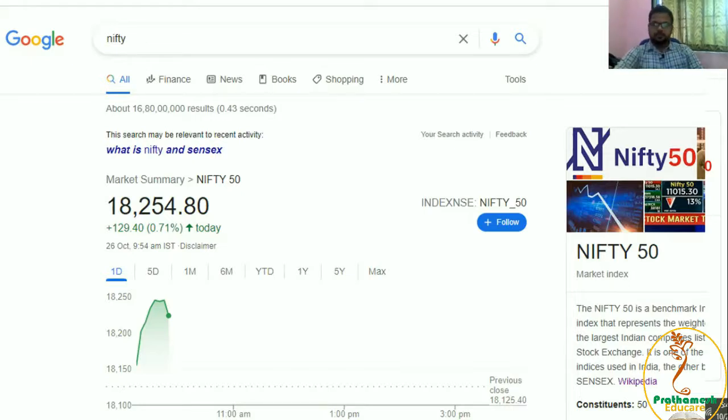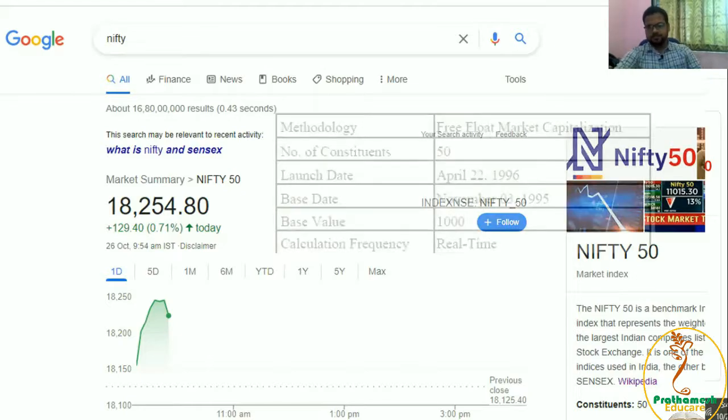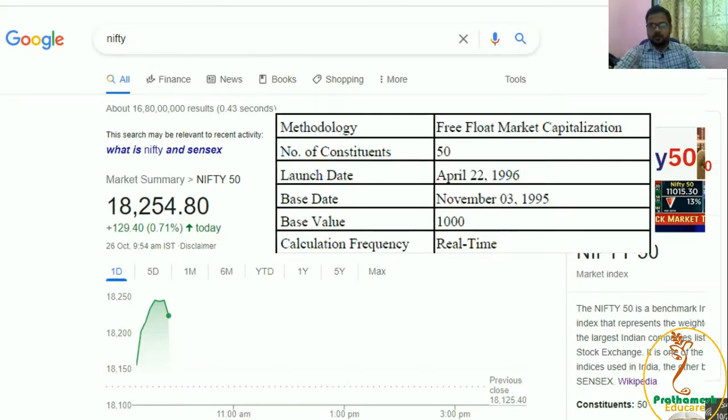For that, we have to know a little bit of the history of Nifty. This method is called the free float market capitalization method. Remember this. We all know Nifty has 50 companies.